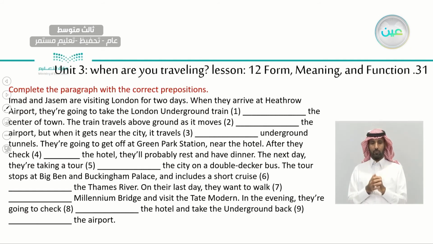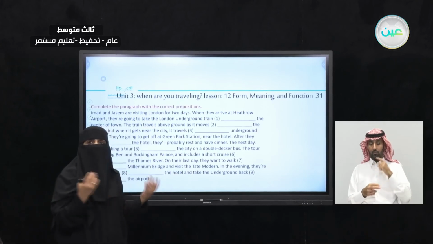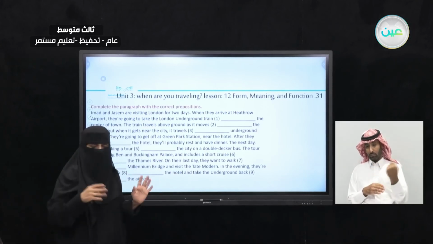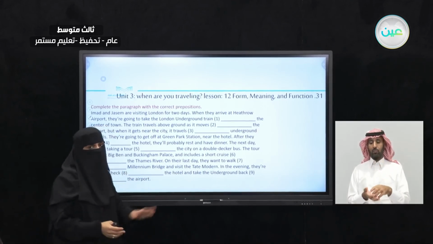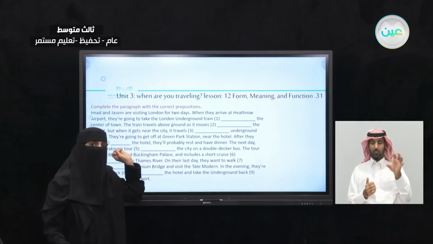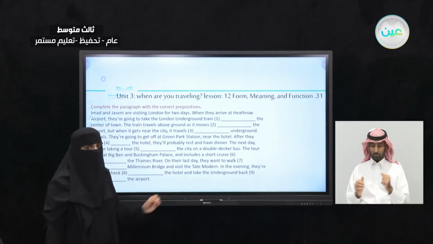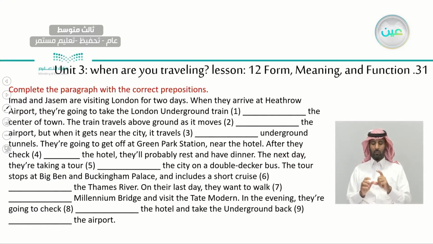What about exercise B? Complete the paragraph with the correct preposition. So now we are looking at the prepositions of movement. Do you see it in front of you in your book? You have away from, to, into, out of, around. Okay, these prepositions of movement, you have to use them to make this paragraph understandable, and you have to use them in a correct way based on the meaning. Okay, so also pause the video, think about it, and let's do it together.